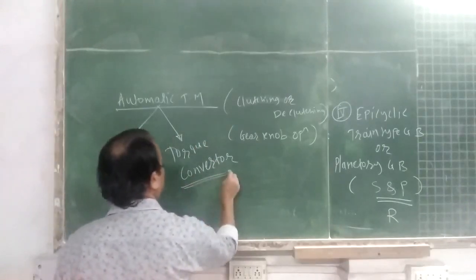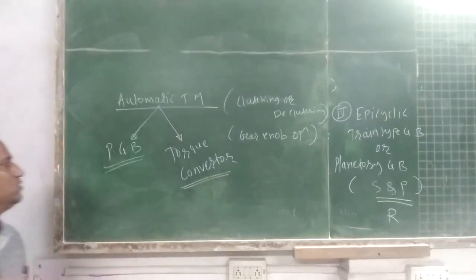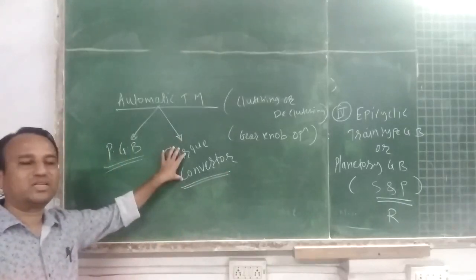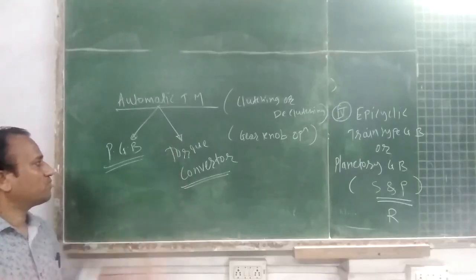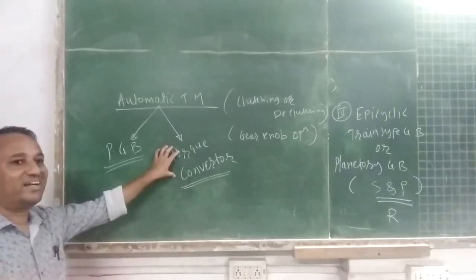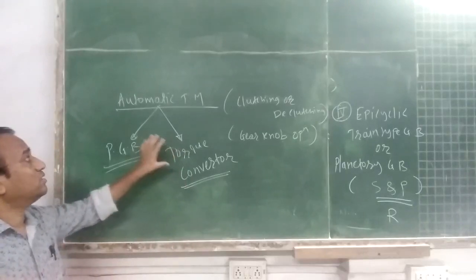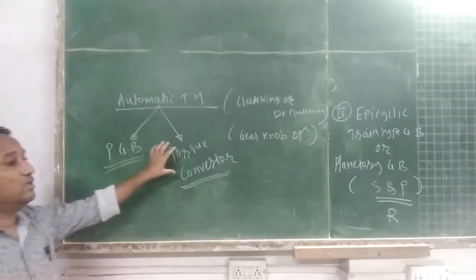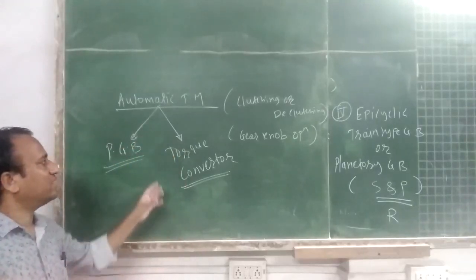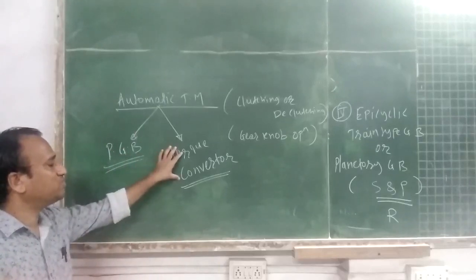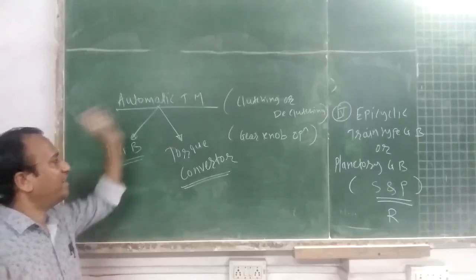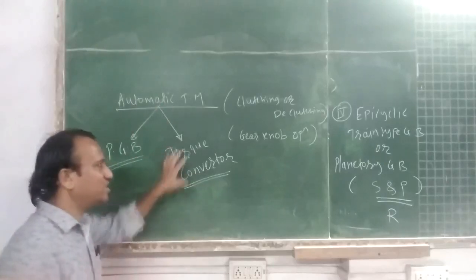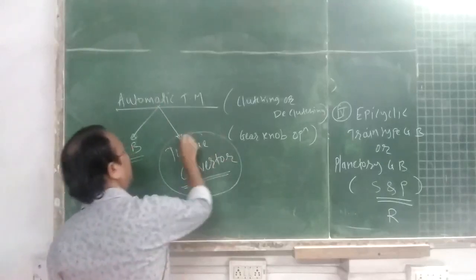The torque converter is an indirect engagement of the engine shaft and gearbox shaft with the help of the torque converter.